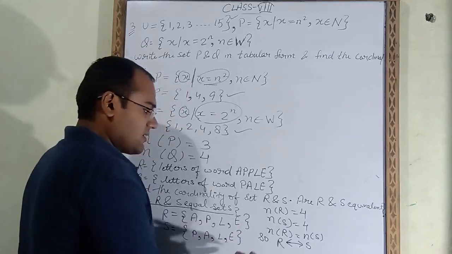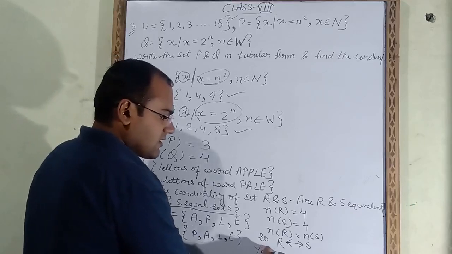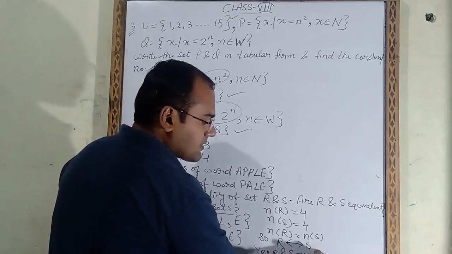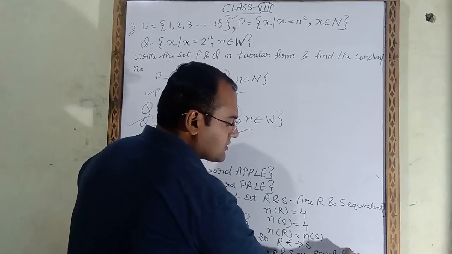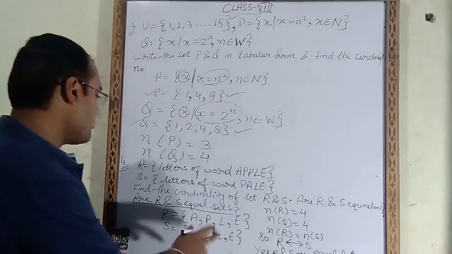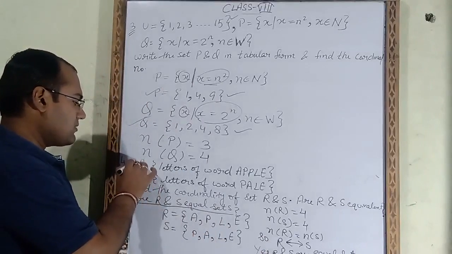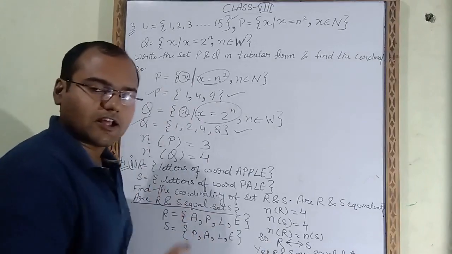So we will say that yes, R and S are equal sets. So like this you have to do part number second also. This is part number first. You have to do the second part in the same way.